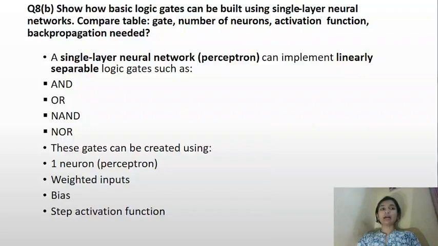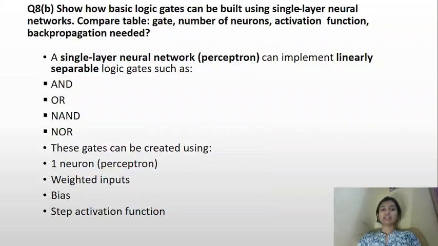Now let's come to part B of question number 8. Show how basic logic gates can be built using single layer neural networks. Compare in a table: gate, number of neurons, activation function, backpropagation needed. A single layer neural network can implement linearly separable logic gates such as AND, OR, NAND, NOR.